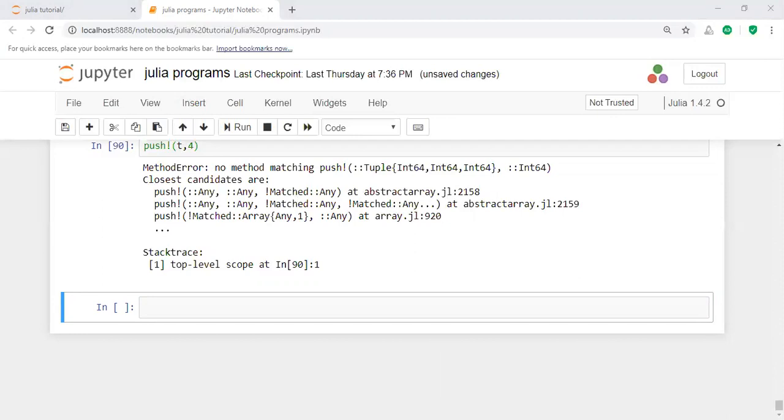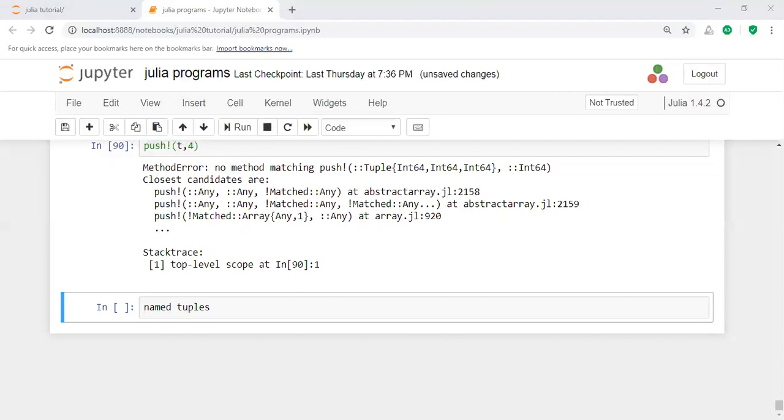Another important one here is named tuples. What is a named tuple? What is the use of a named tuple? The named tuple is a combination of a tuple and a dictionary. Like a tuple, the named tuple is ordered and immutable. Here you are giving a name for the tuple.